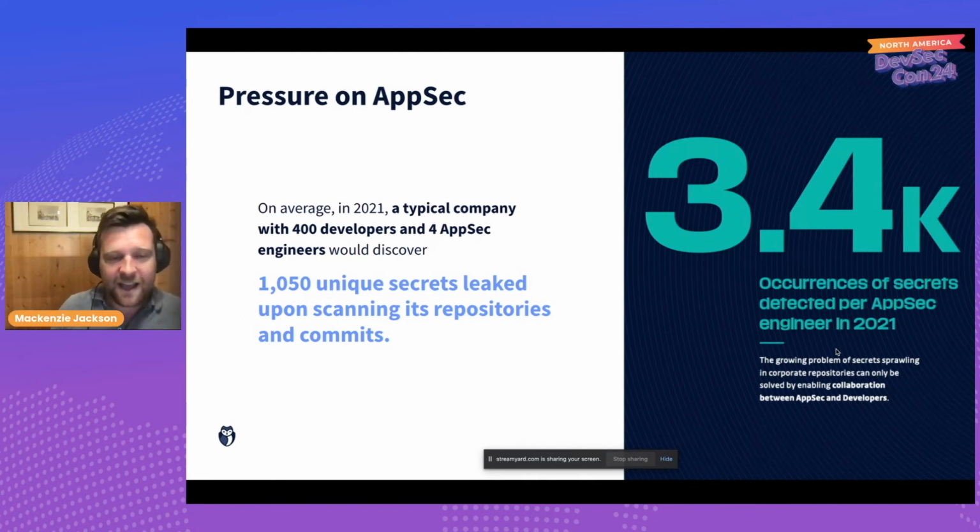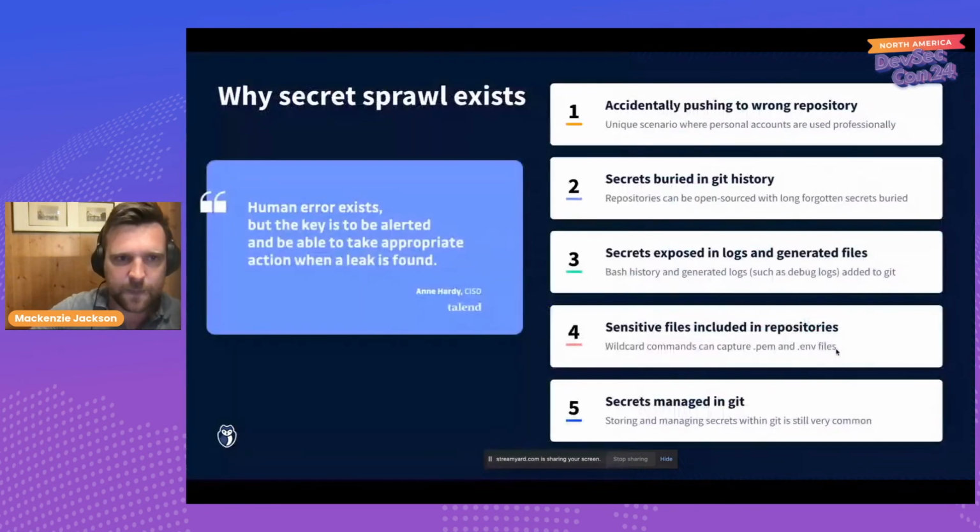And unlike us, attackers have time on their side. They can sift through that amount of information to find that gem, but we're under pressure. So this illustrates the importance that not only do we need to be aware of this problem, but we also need education and tools to be able to prevent it. So quickly, why does this happen? Well, it happens for a number of reasons. We've talked about a few of them.